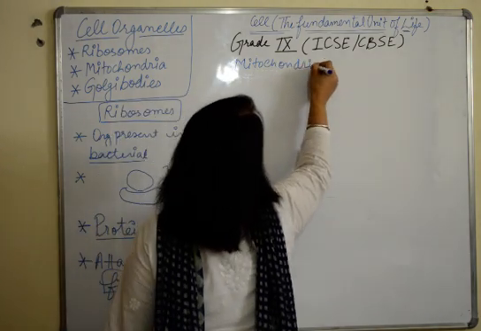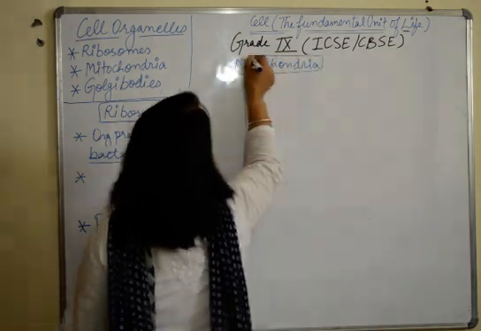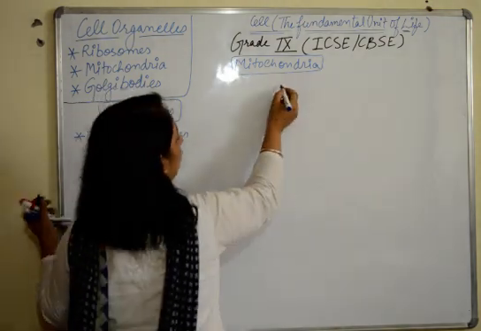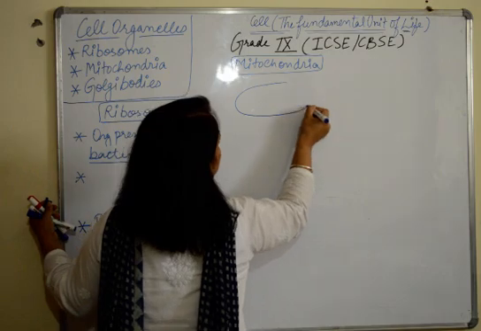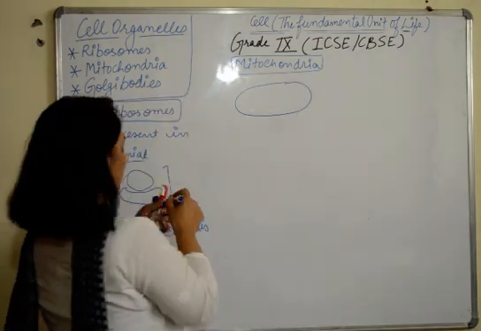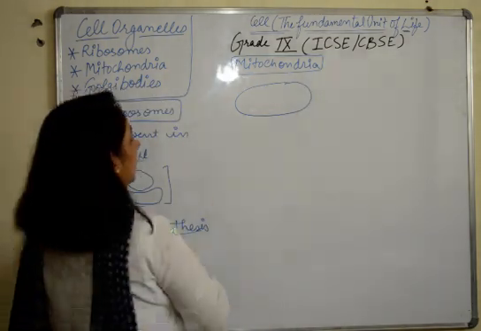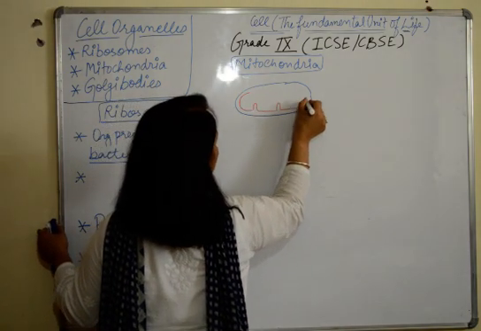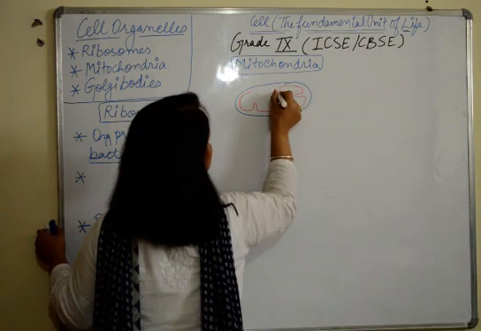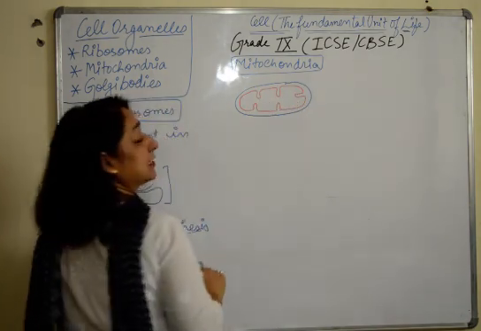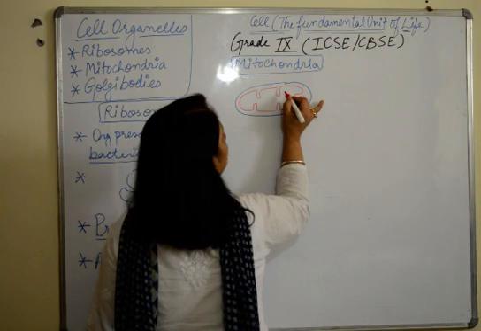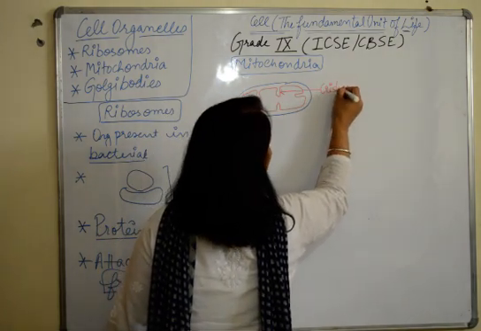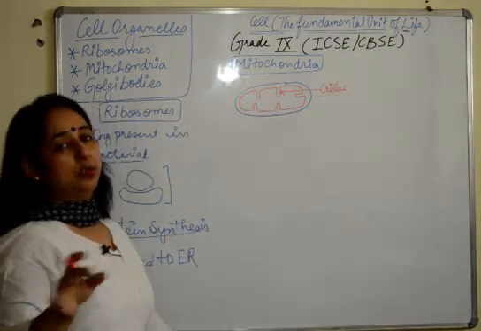Then we have our next organelle, mitochondria. So we'll start with the diagram first or the structure first. If we see the structure of mitochondria, what do we observe? That first of all, it is double membrane. Ribosomes, we said, do not have any membrane, but mitochondria is double membrane, and the inner membrane of mitochondria folds inwards to form these finger-like extensions. We label them. These finger-like extensions are known as cristae or crista, whatever you want to pronounce.